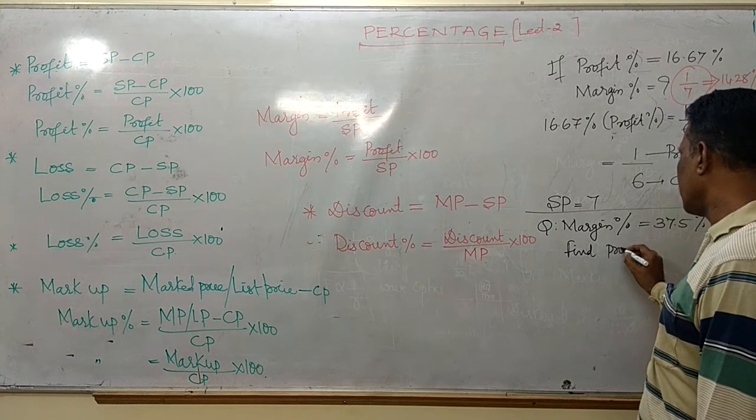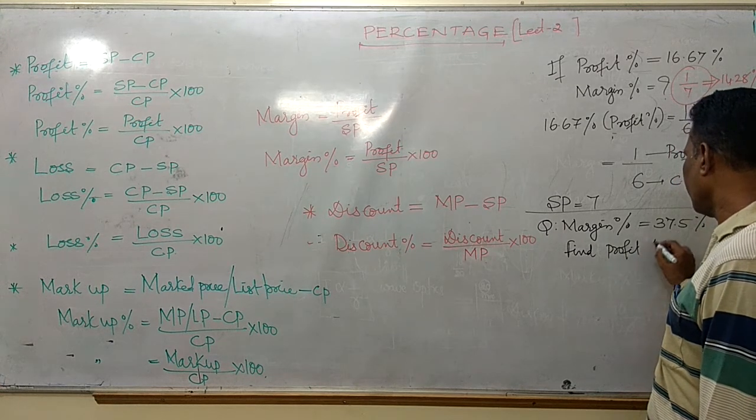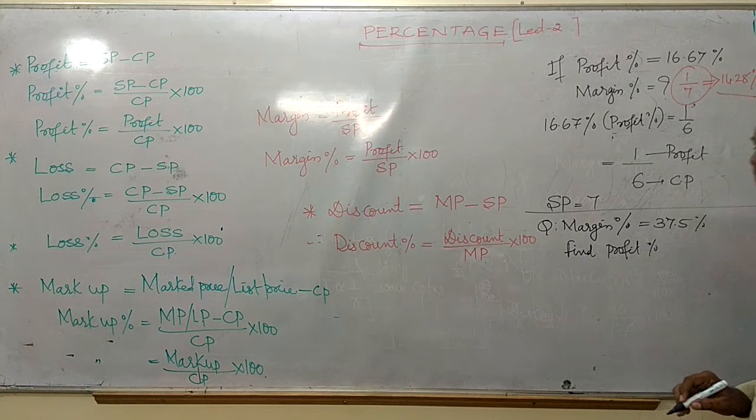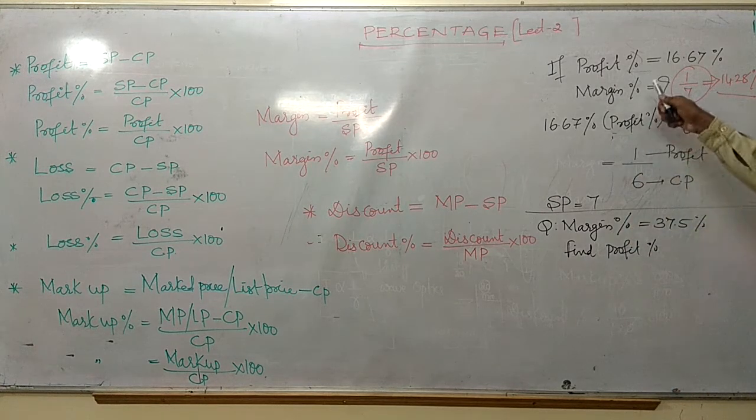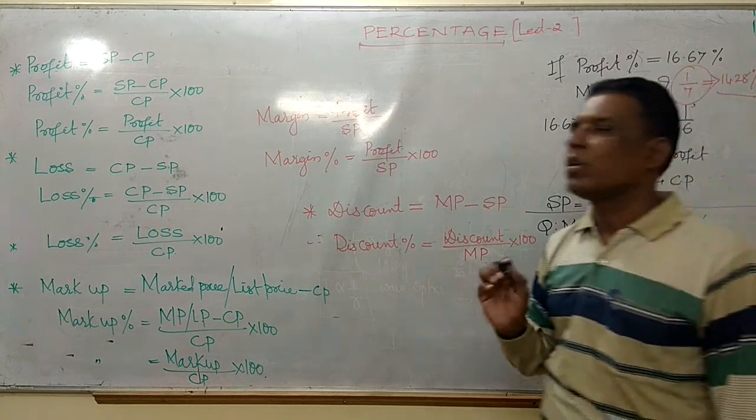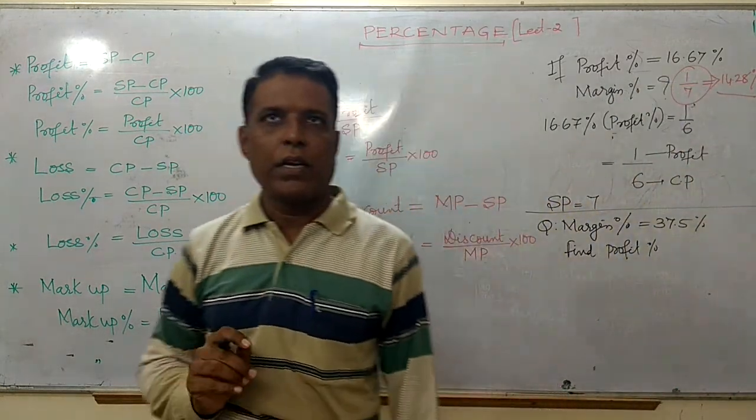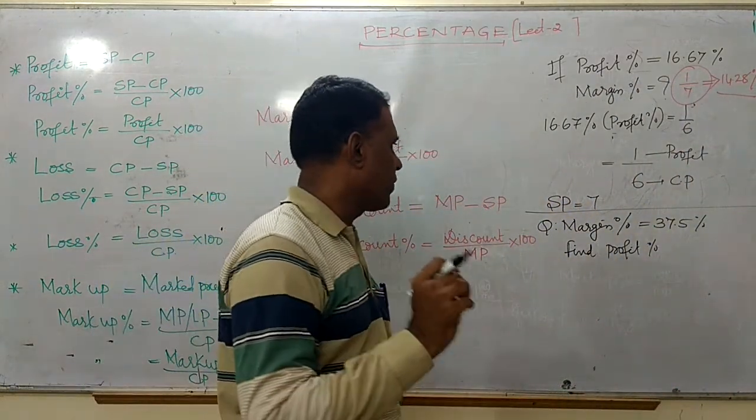It's a very simple question, but if you are not aware of these words, it is difficult to solve, friends.